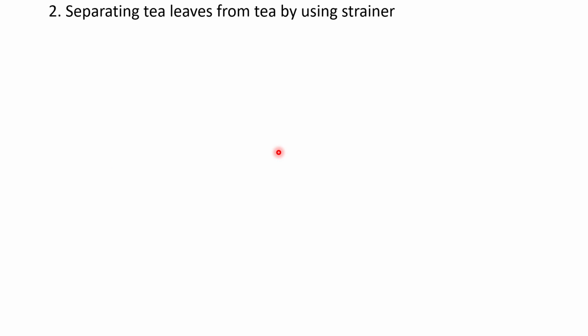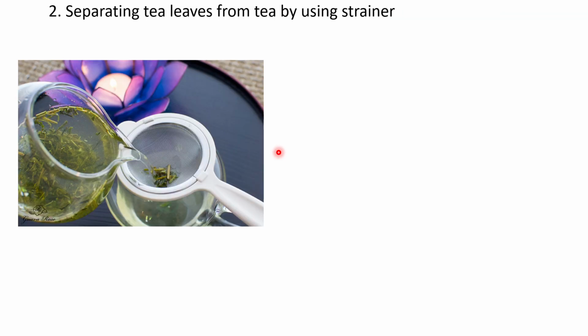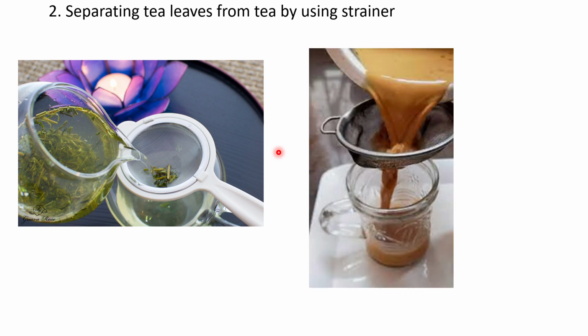The second example is separating tea leaves from tea by using a strainer. So this is another example for the first reason, that is, to remove undesirable constituents. I cannot drink tea with tea leaves.